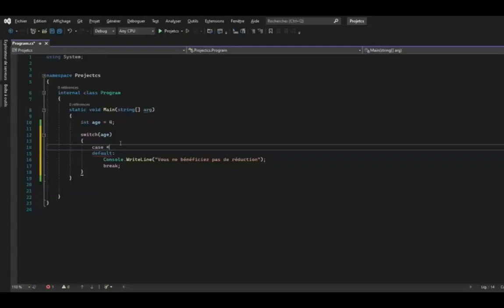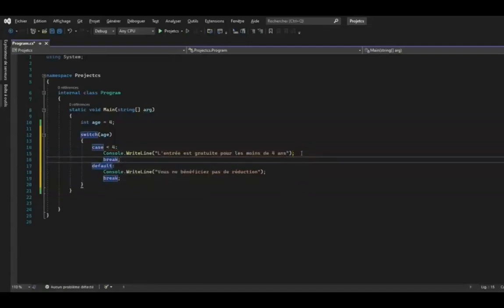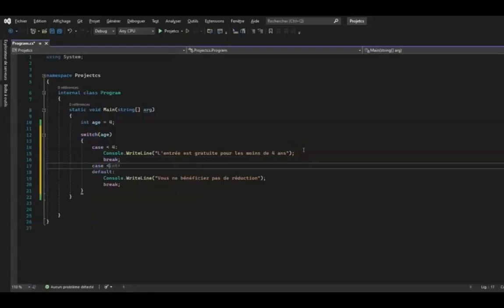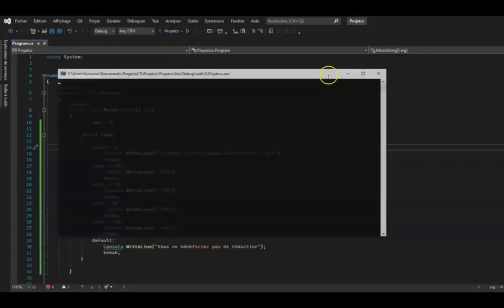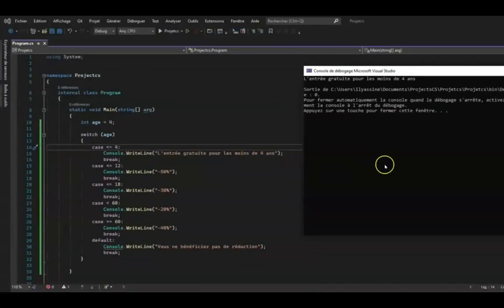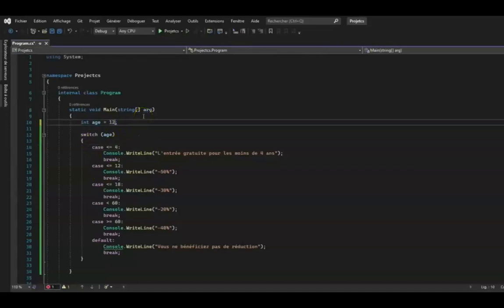Now let's go to the first case, which will treat all the children under 4 years old. To do this, type case, which means in the case of, then put the condition, we'll put less than 4. Then colon, and there we'll put our instruction. We're going to display: admission is free for children under 4 years old. And don't forget to break, semicolon. Then, underneath, to make another clause, add a case, then the condition you want, for example, all those who have an age between 5 and 12.